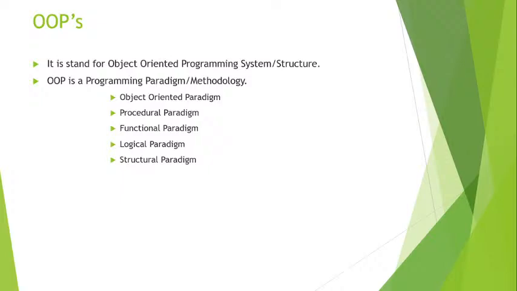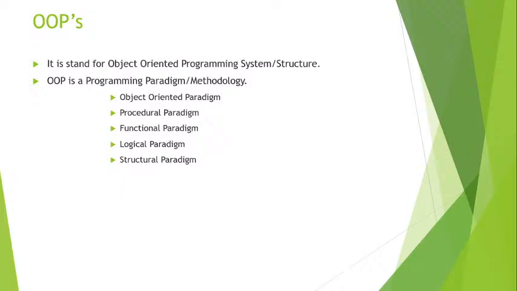A paradigm is a way to do some task, and we use the object-oriented paradigm simply to develop software.